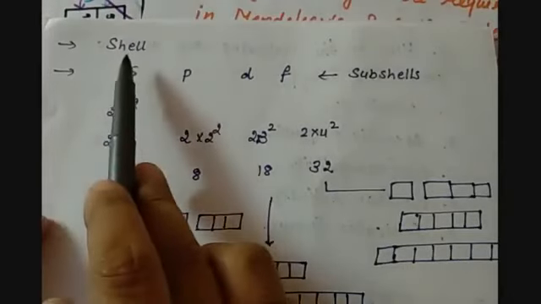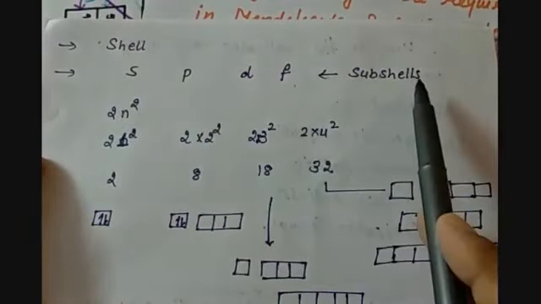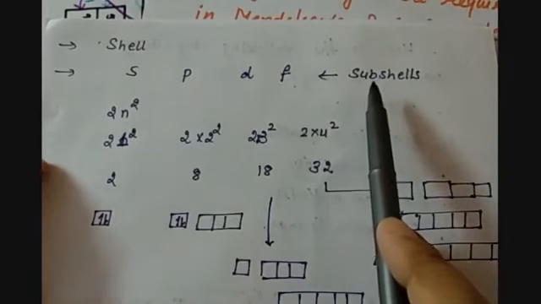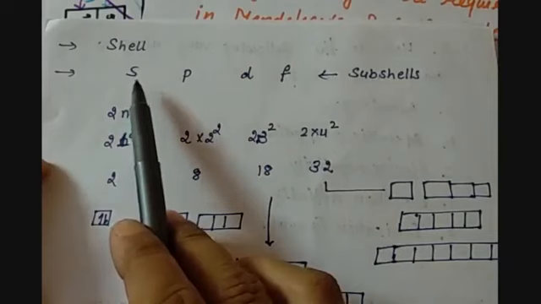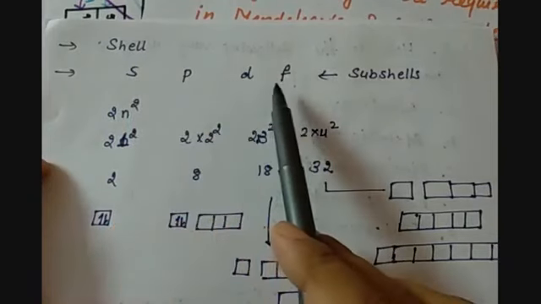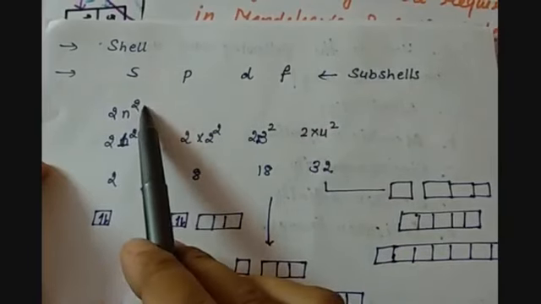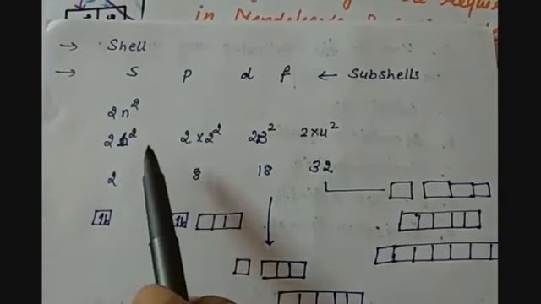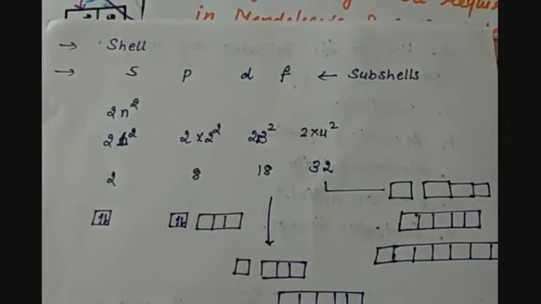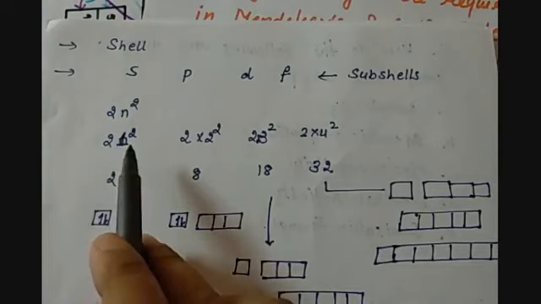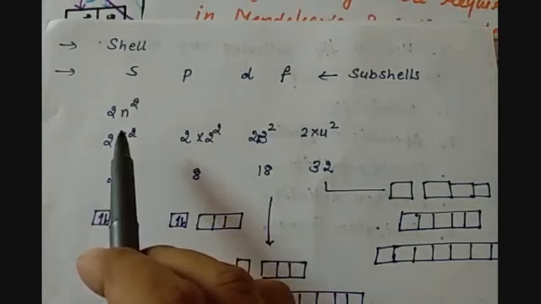So in a shell we have S, P, D and F subshells, and the formula for how many electrons can be accommodated in the S, P, D and F subshells is 2 into n, where n is the number of the subshell in which the electrons are present. As we know, S is the first subshell with the lowest energy.